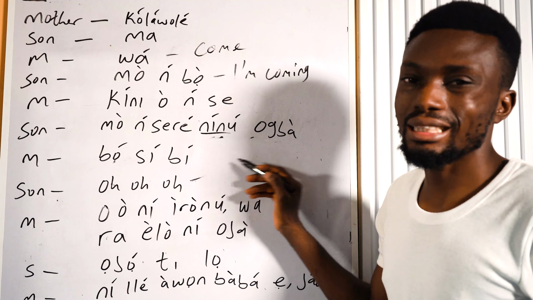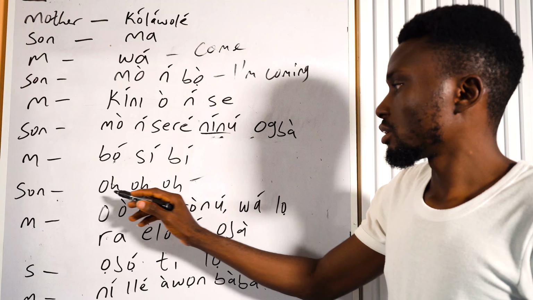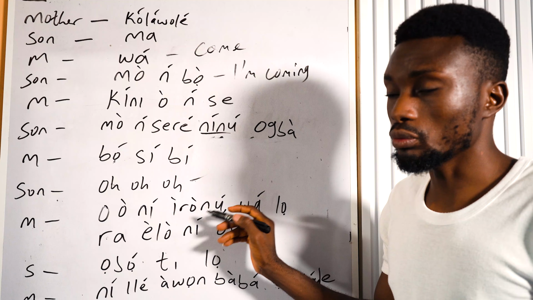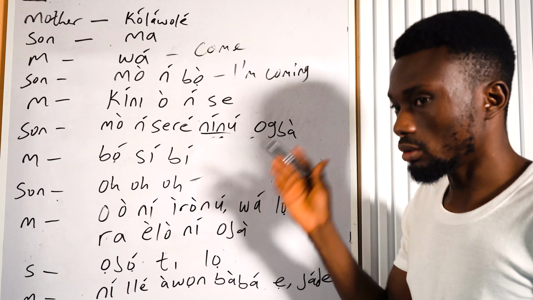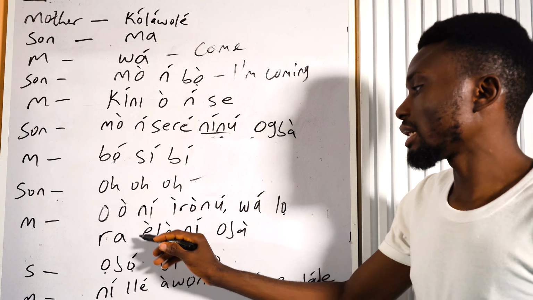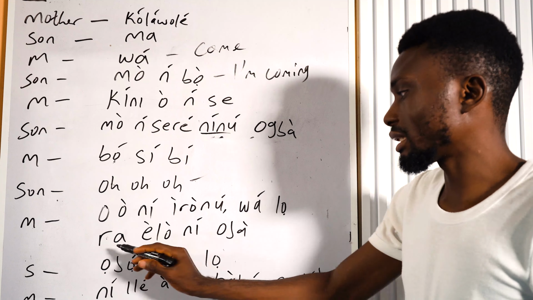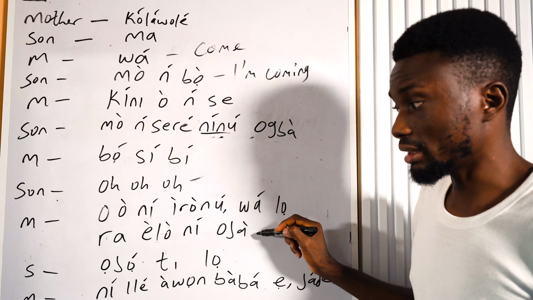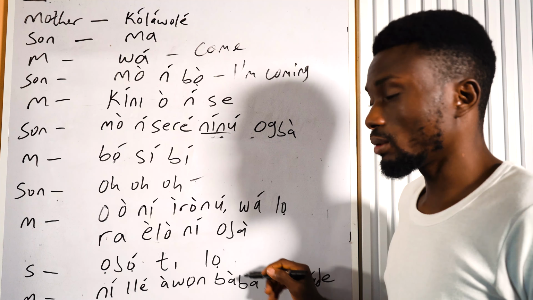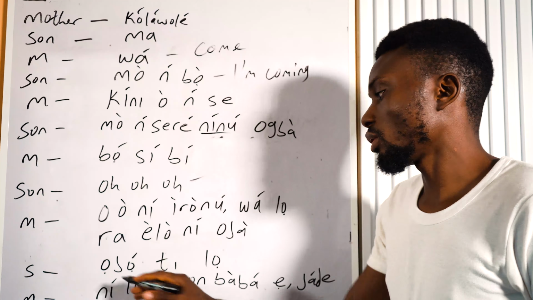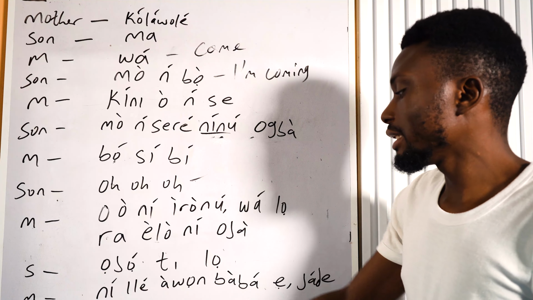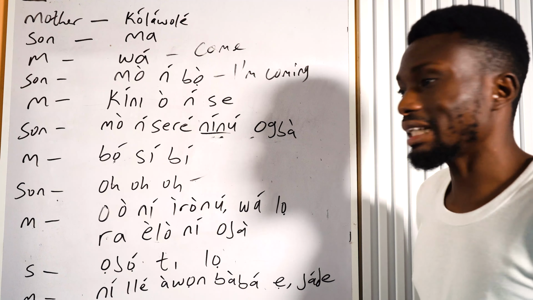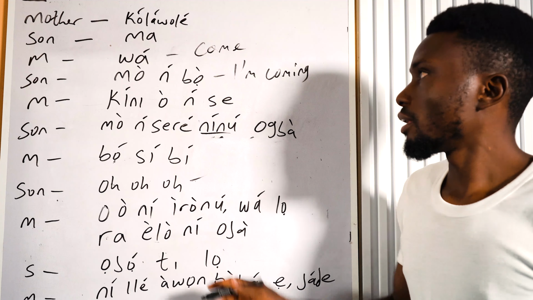Bọ́ síbí, get here, or come here. The mother says, oh ní ìrònú, you don't have thinking faculty. Wá lọ ra èlò ní ọjà. Come buy groceries at the market. The son says, ọjọ́ ti lọ, day has gone or time has gone. And then the mother responds, nílé àwọn bàbá ẹ̀, in your father's house. Jáde, get out. So that is what this is.